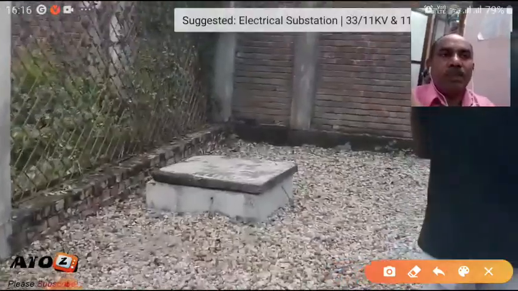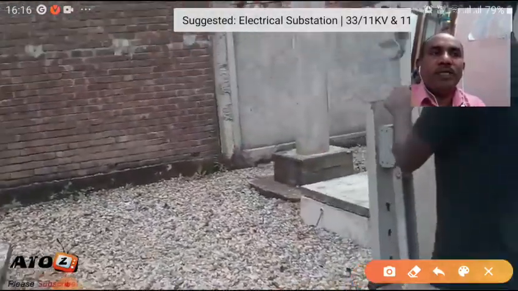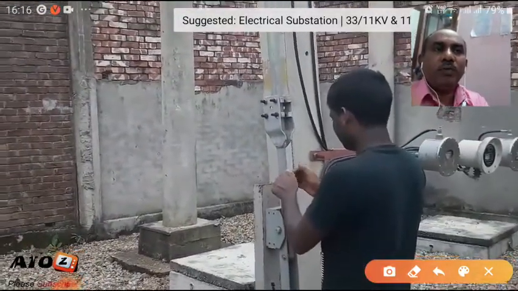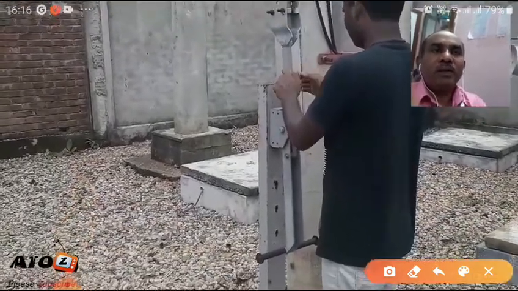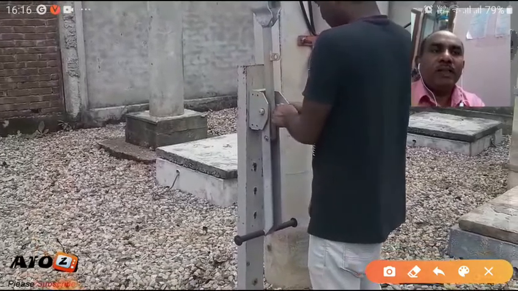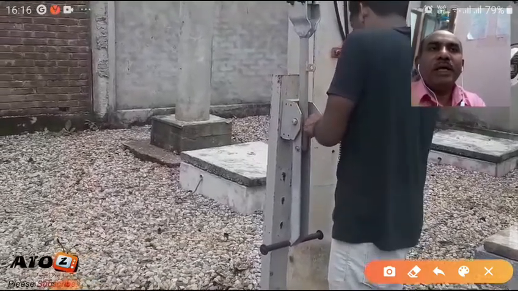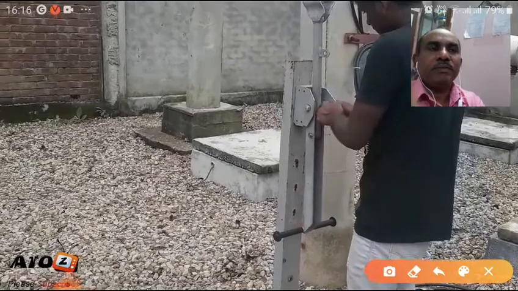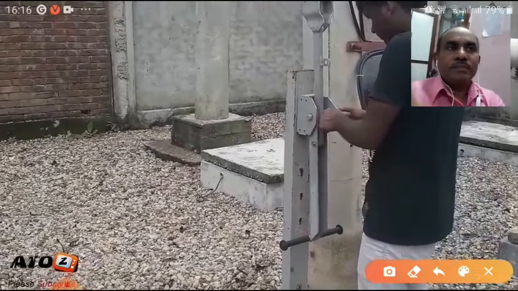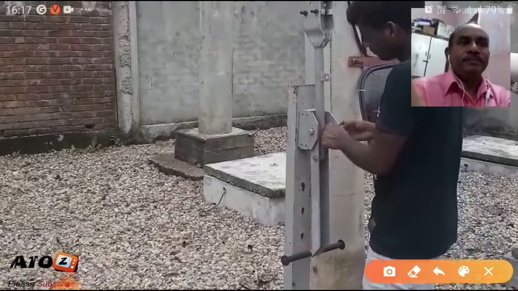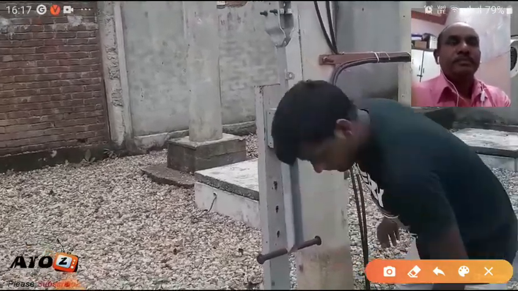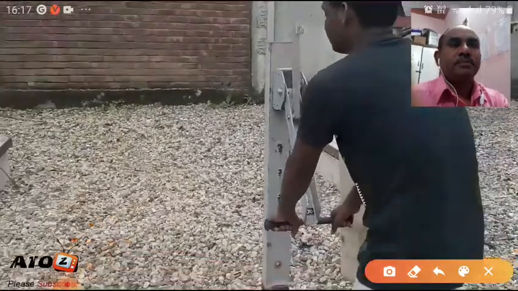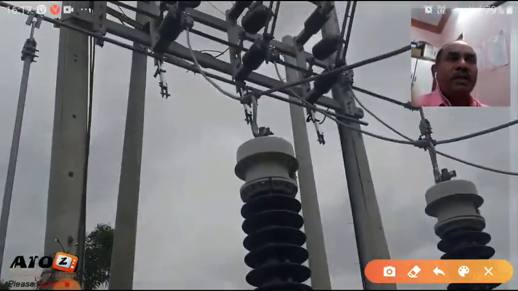Then the isolator is opened. Even then it is possible for charges to be stored on the equipment. So before attempting any work, we connect that equipment to the ground by the earth switch. Now it is closing the earth switch. You can see how the earth switches are going to touch.